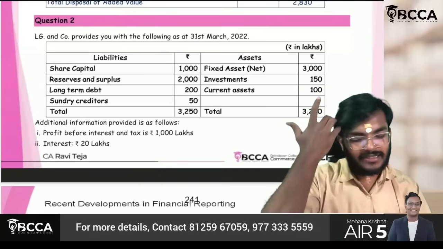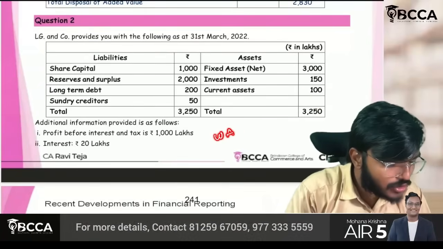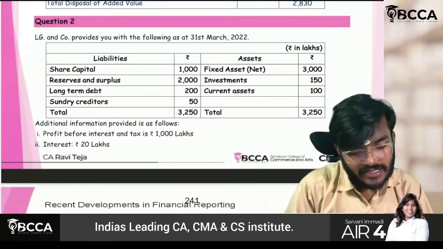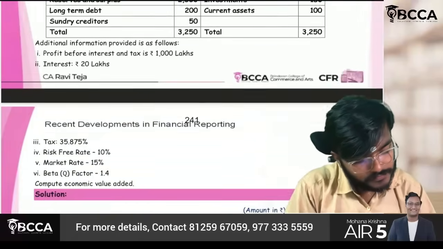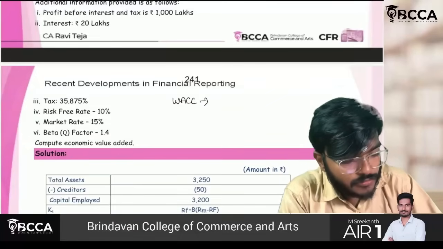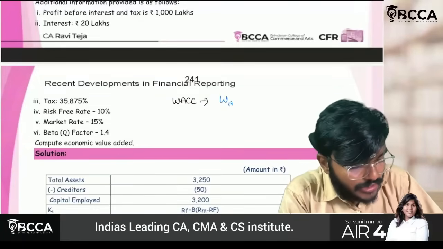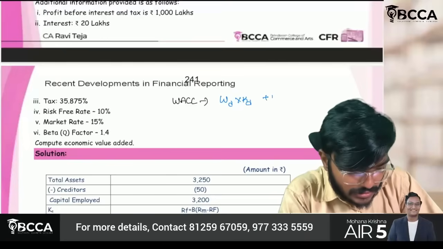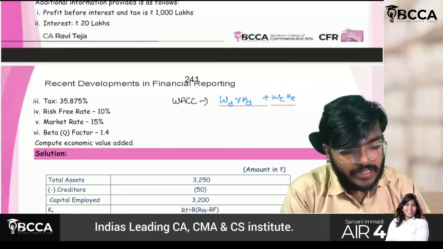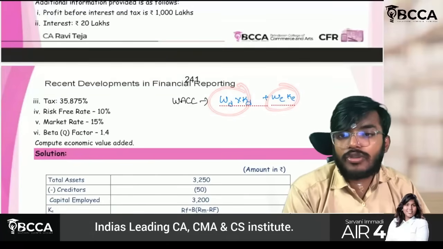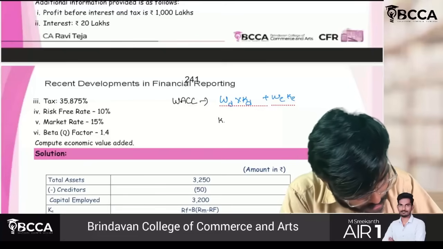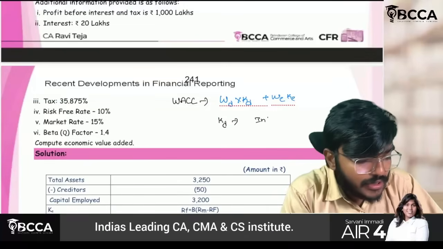Guys, I think you already know how to calculate the weighted average cost of capital. Just a minute. See, weighted average cost of capital equals WD into KD plus WE into KE. Weight of the debt into cost of the debt plus weight of equity into cost of equity. Sir, how will I get this KD? KD, you have to take interest into 1 minus tax.